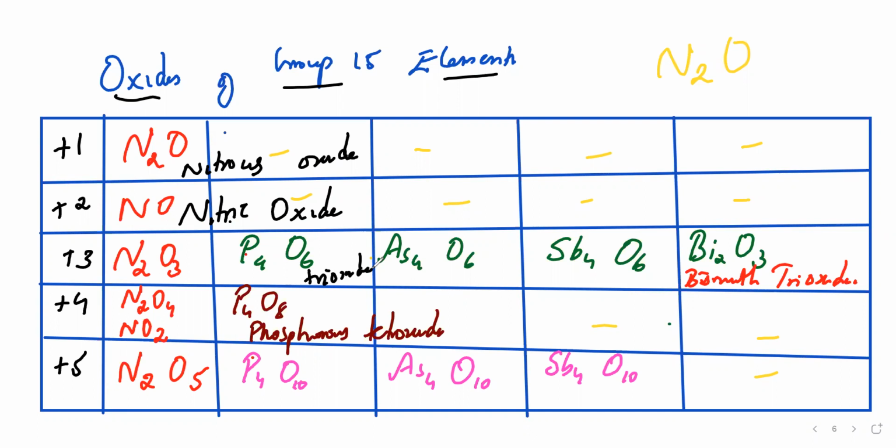Sb is antimony. As is arsenic, arsenic trioxide. P stands for phosphorus, phosphorus trioxide.